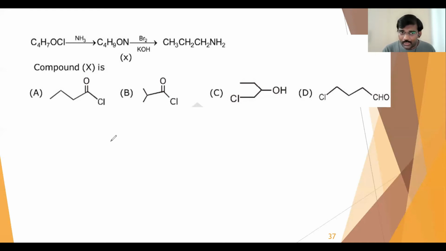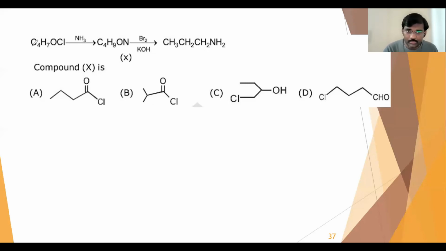So that means the second compound, what you got after treating with ammonia, must be an amide. If you are getting the second compound as an amide, then the first compound must be an acid chloride, because that only can easily react with ammonia to give that amide. So that's why the compound X, that is the first compound, the substrate molecule you are taking.